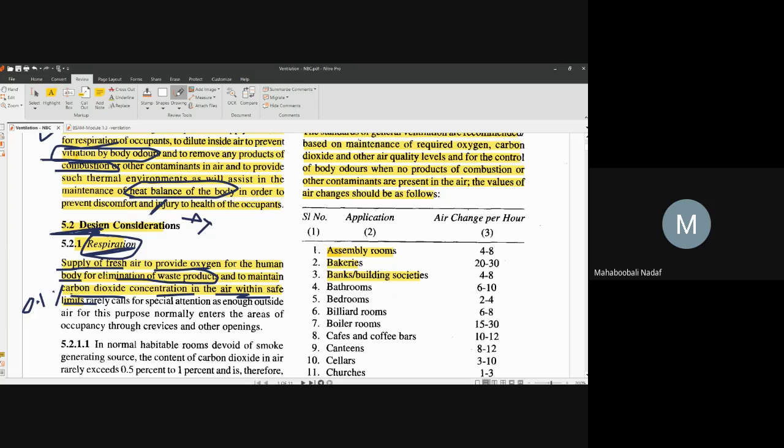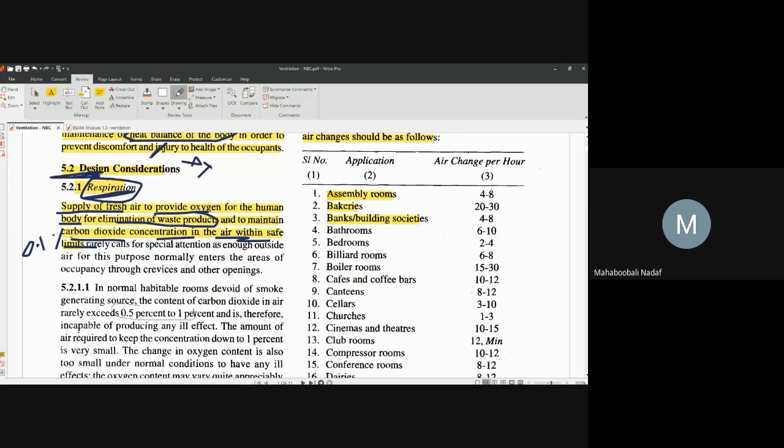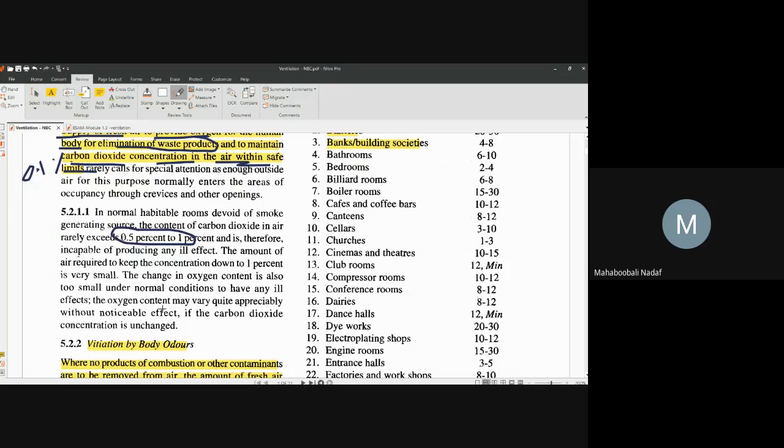See, in the exam, if they ask, you have to write it in your own words. That is not the thing, but the points should be covered. Here they have given 0.5 to 1% as the limit of carbon dioxide. Okay. The remaining things are there.